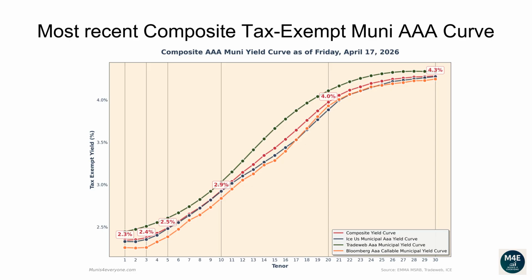The one-year composite tax-exempt yield is 2.34%. The two-year yield is 2.35%. The three-year yield is 2.37%. The 5-year yield is 2.49%. The 10-year yield is 2.93%. The 20-year yield is 3.97%. The 30-year yield is 4.28%.